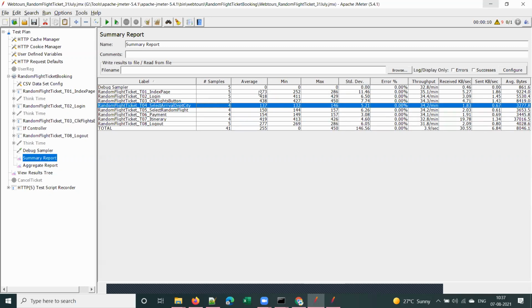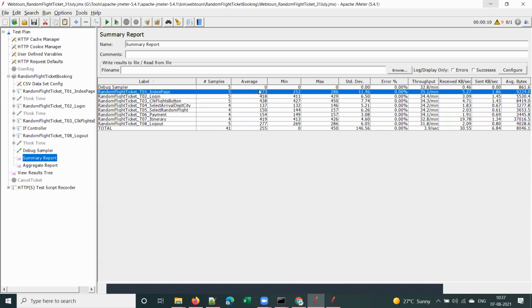And now see the average, min, max. Let us understand this. You see the index page average response time is 273 milliseconds. Minimum is 252. What does that mean? And maximum is 286. What does that mean?